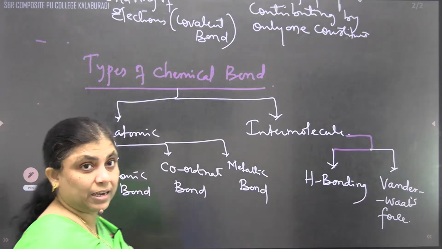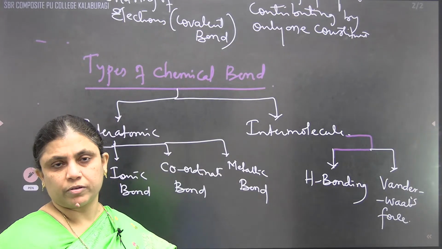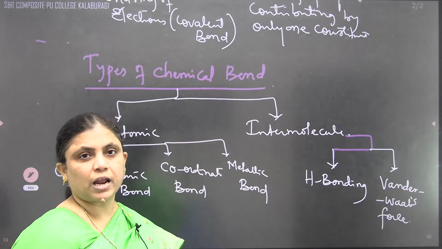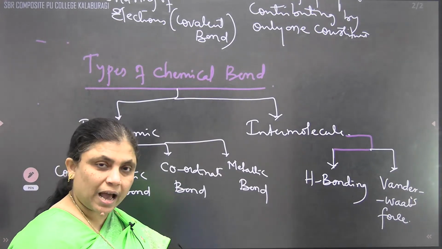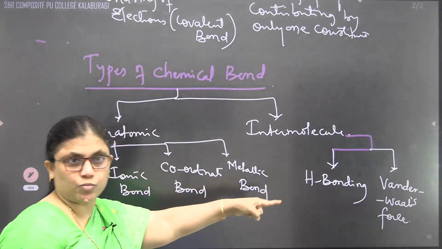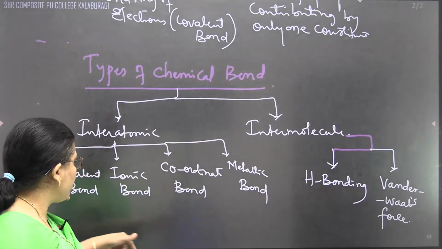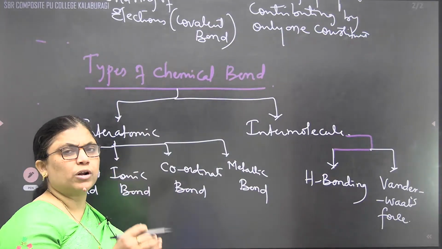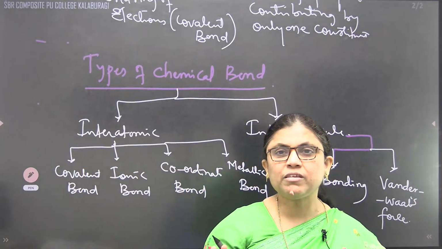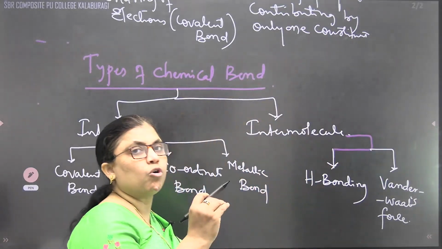The best example we can take is noble gases. All the noble gases are held by weak van der Waals force. That's why they have a very low boiling point. As per our syllabus, we have to discuss all these individually. Many theories are there in between, but covalent bond and ionic bond are in a little more detail, whereas for the remaining three we just have examples related to that respective bond. Let us move to the first one, that is the covalent bond.